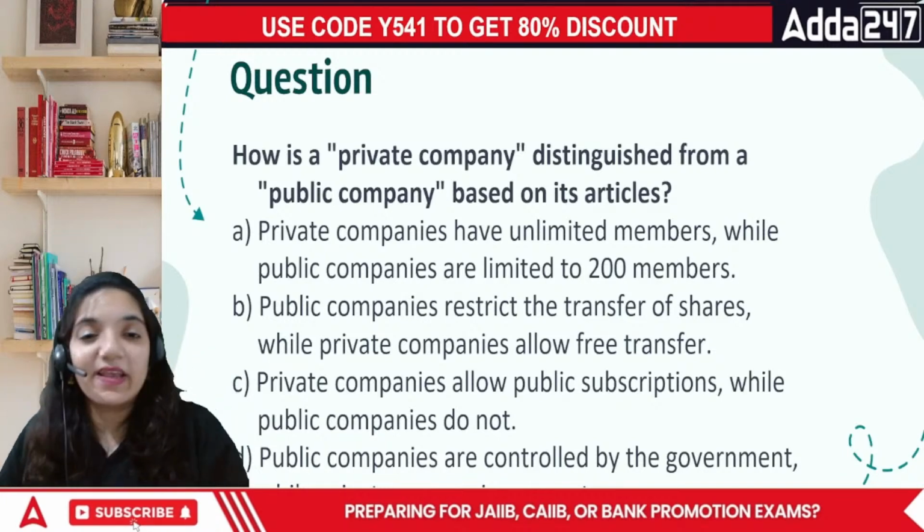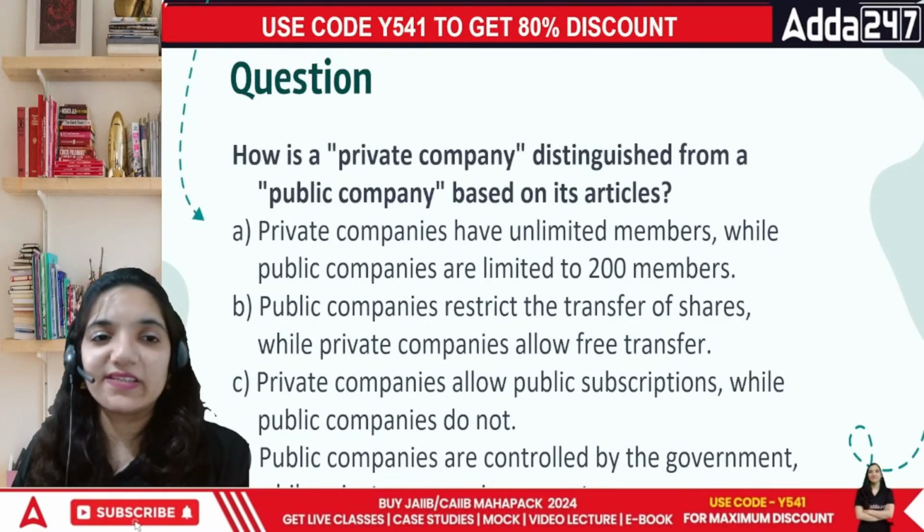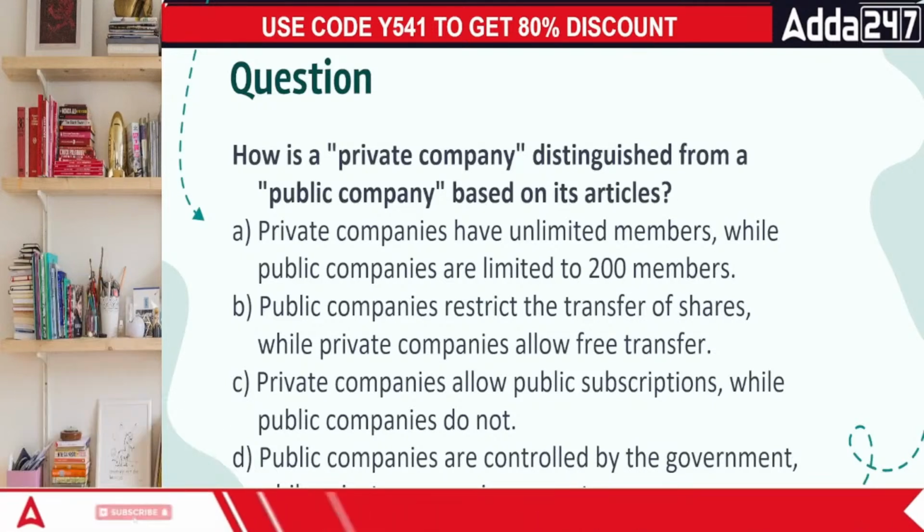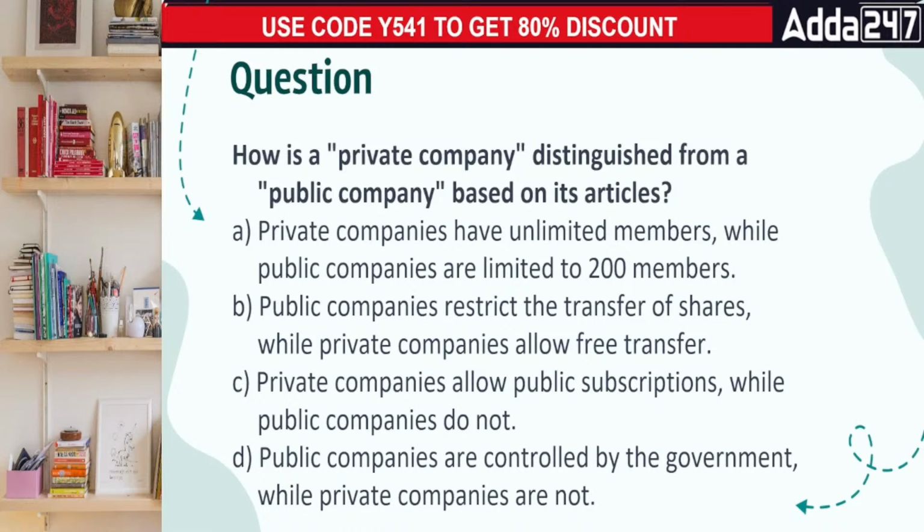When we talk about the public and the private company, this is from the company accounts itself. How is the private company distinguished from a public company based on its articles? Private company have unlimited members while public company are limited to 200. Public company restrict the transfer of shares while private allow free transfer. Private companies allow public subscriptions while public companies do not. And the public companies are controlled by the government and the private are not.